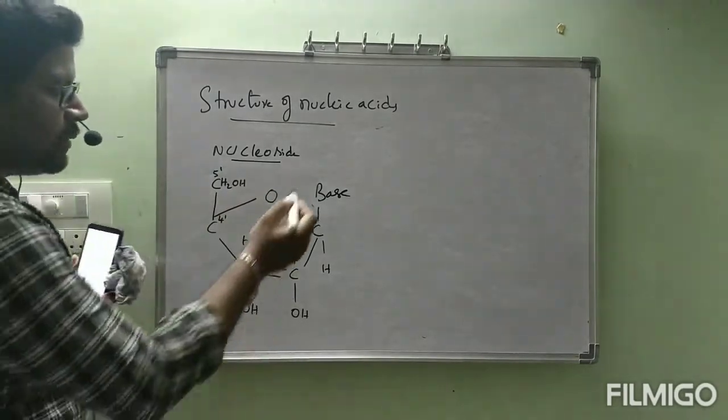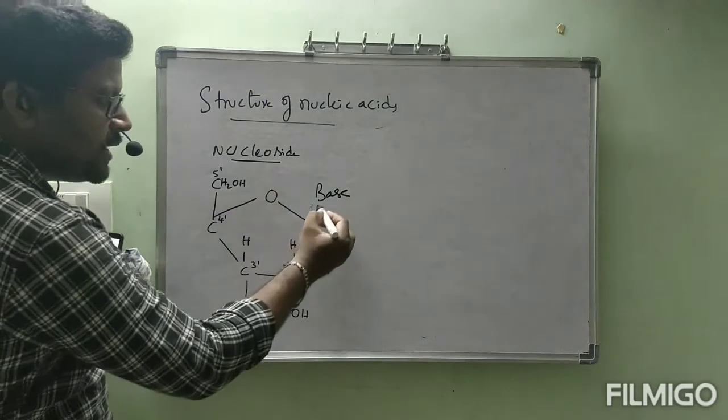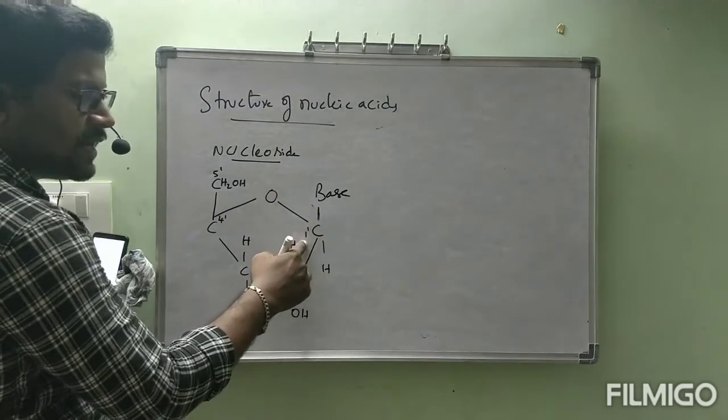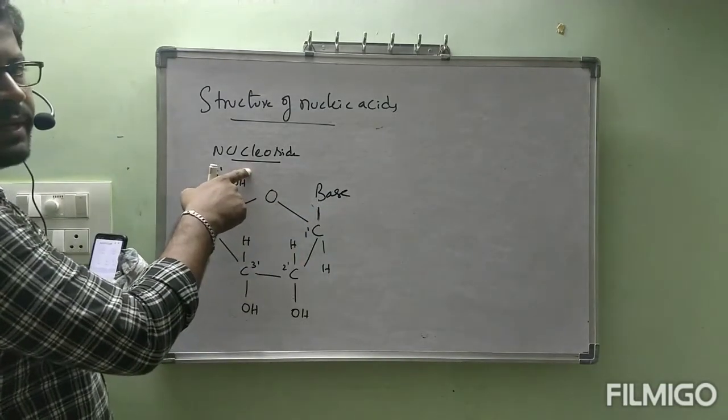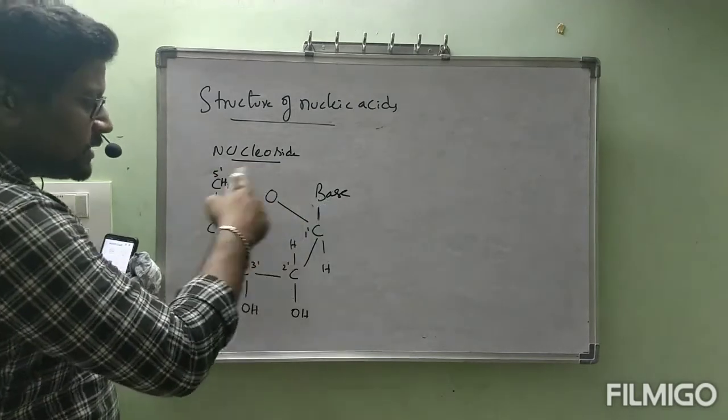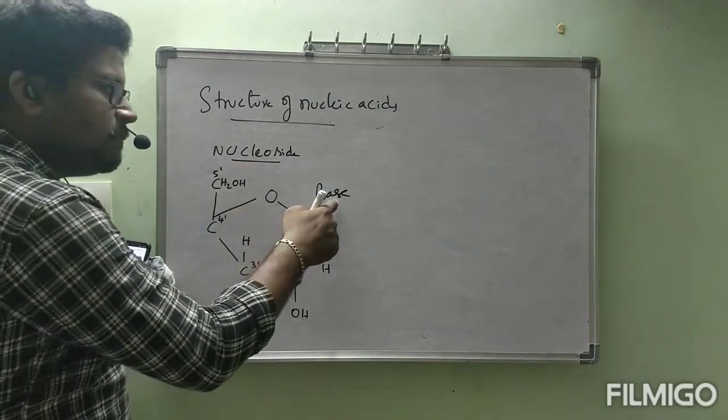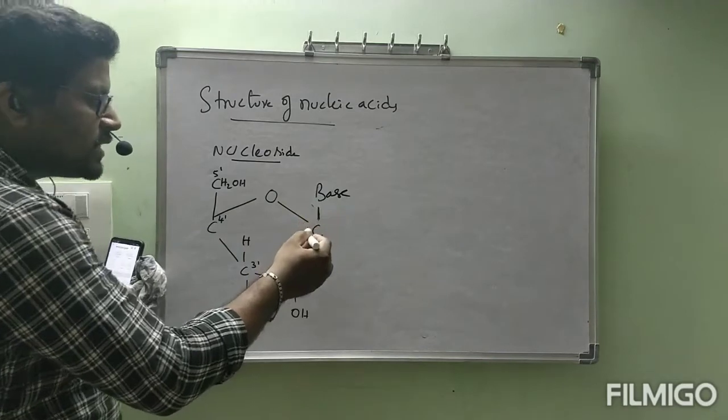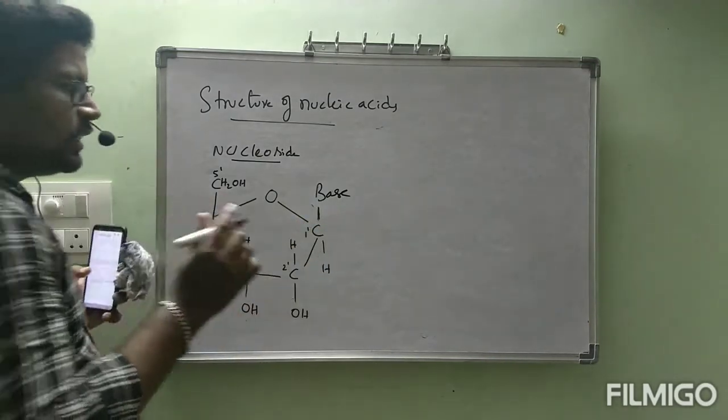Okay. So base plus sugar unit. The base is linked with which carbon? The C1' carbon. Base plus sugar unit in which the base is bonded to the C1' carbon is called nucleoside. Next, nucleotide.